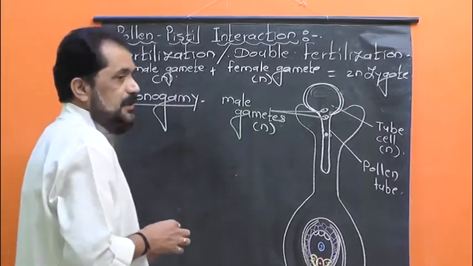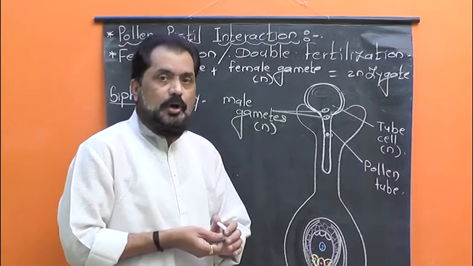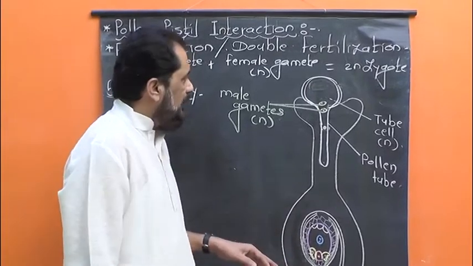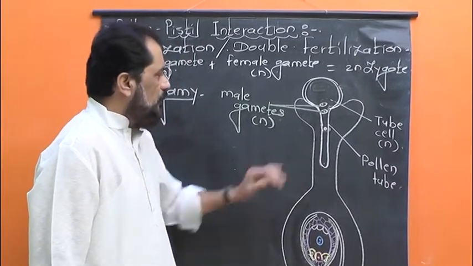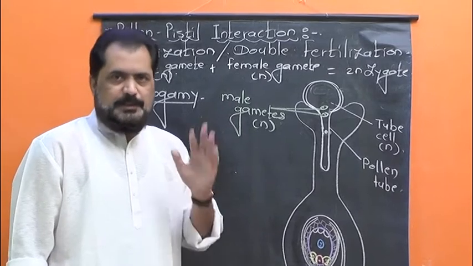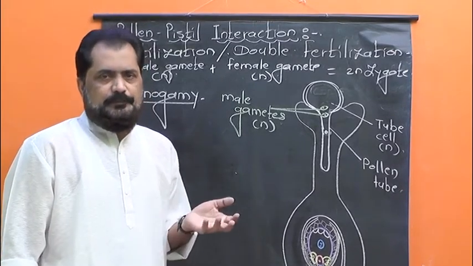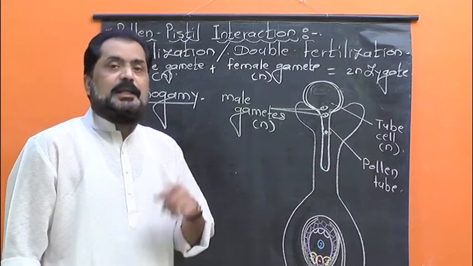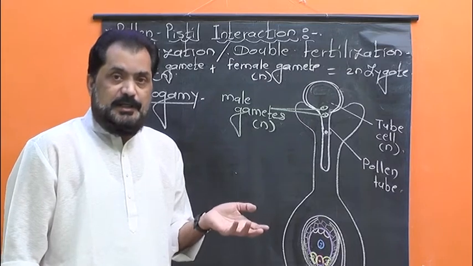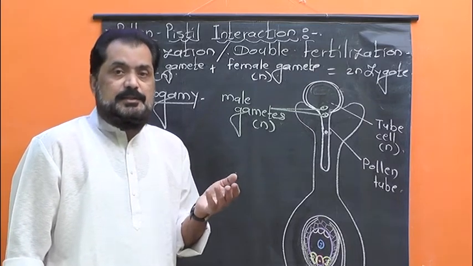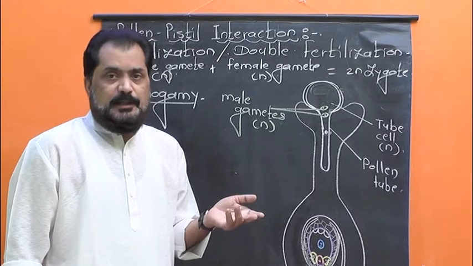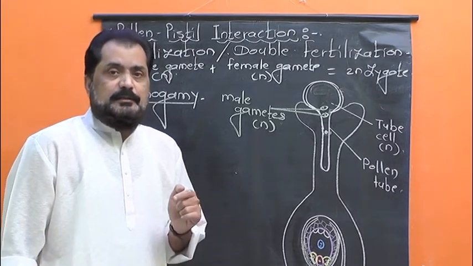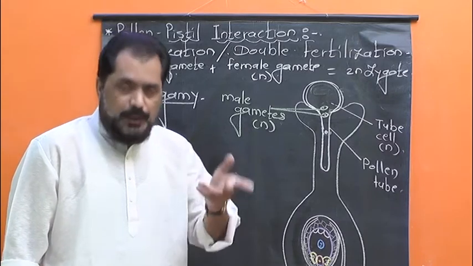Remember, siphonogamy means the act in which non-motile male gametes are carried up to the female gamete by means of the pollen tube. Let me tell you, in the case of algae and other plants, if the male gametes are motile, flagellated and can swim and reach the female gamete independently on their own, then that act is called zoidogamy.